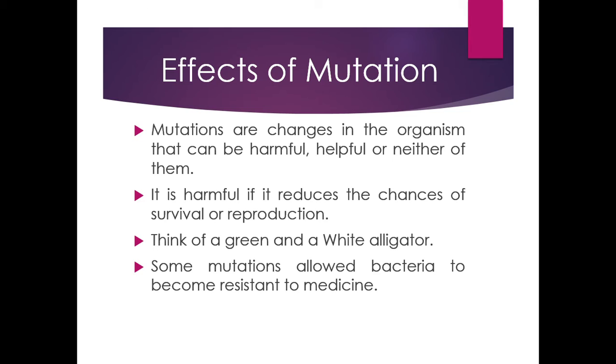COVID-19 or the coronavirus. What happens with the coronavirus is that it was a mutation. It is a virus that mutated, and of course, it is combined with SARS and with the symptoms of a regular flu.